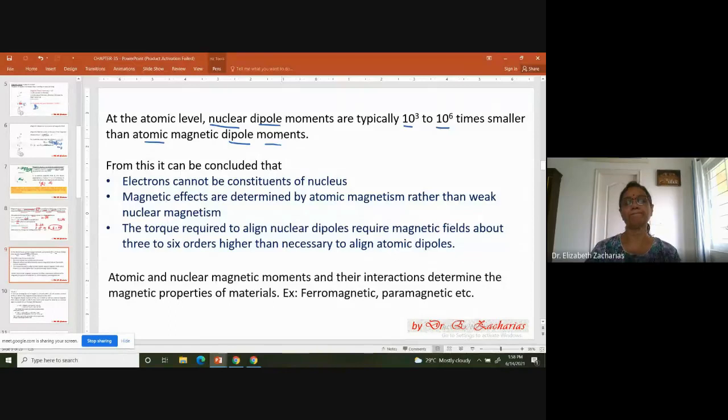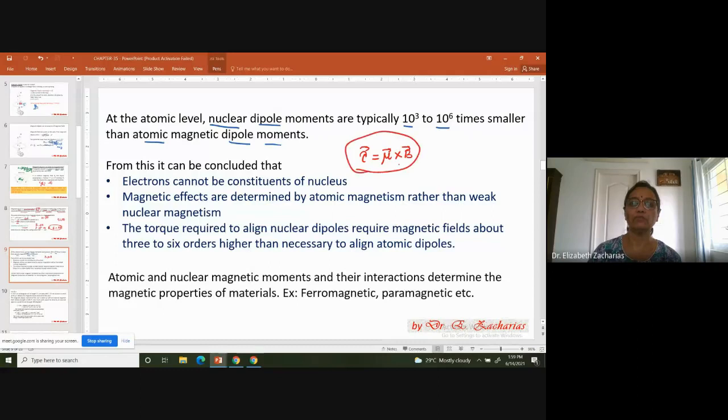And just now we also saw one expression, tau is equal to mu cross B. If you have not seen it, this is what it is.